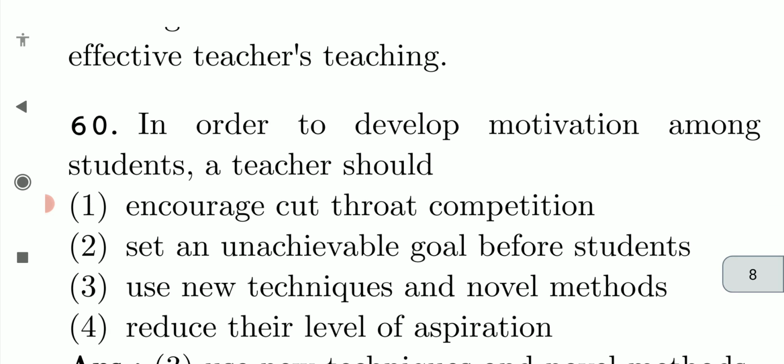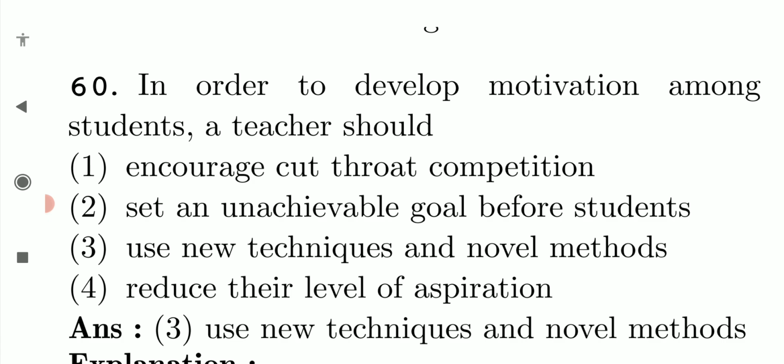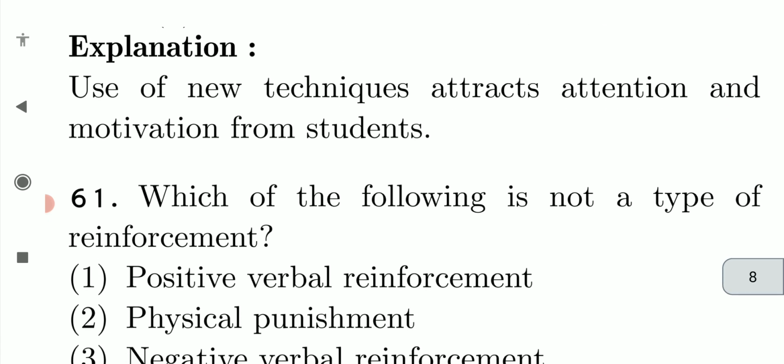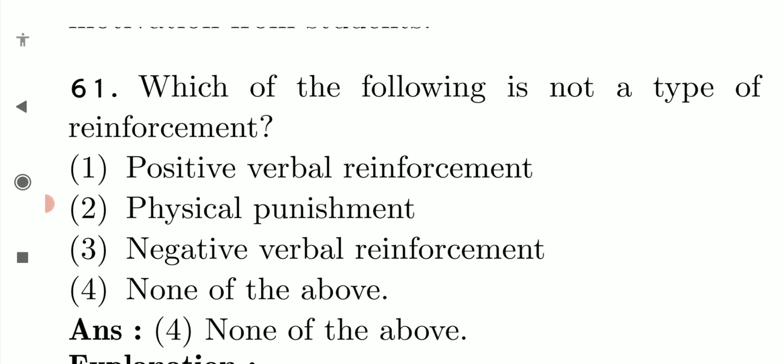In order to develop motivation among students, a teacher should encourage cutthroat competition, set an unachievable goal among students, use new techniques and novel methods, reduce their level of aspiration. Using new techniques and novel methods to motivate the students. Which of the following is not a type of reinforcement? Positive verbal reinforcement, physical punishment, negative verbal reinforcement, none of the above. None of the above.